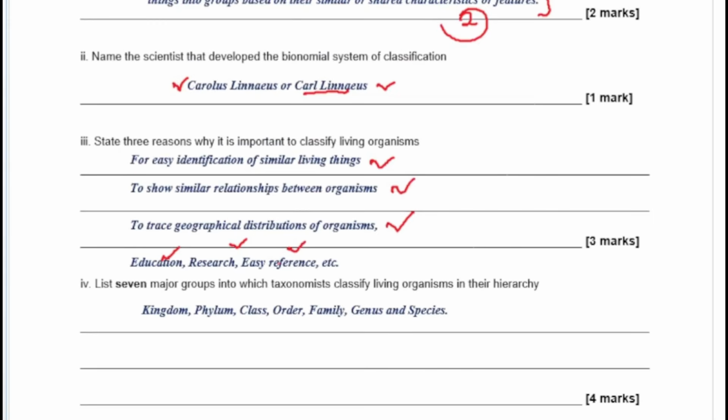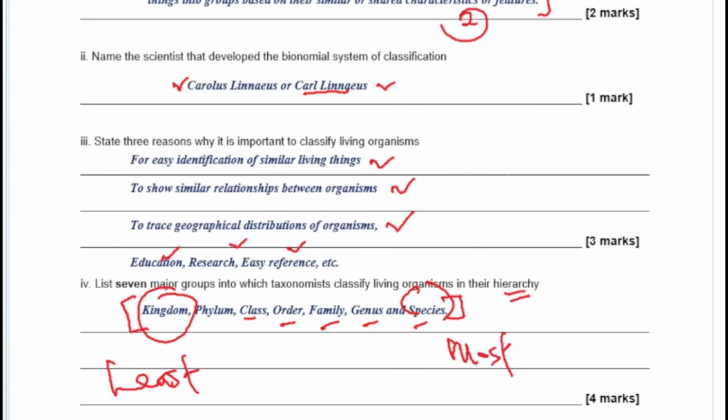The 7 major groups into which taxonomies classify living organisms in their hierarchy are, so we have the kingdom, we have the phylum, we have the class, we have the order, family, genus, and species. So the kingdom is the broadest, okay, it has the least characteristics, and then you have the species. The species is the commonest, okay. Organisms of the same species share the highest number of similar characteristics. So this has the most characteristics and this guy has the least characteristics.